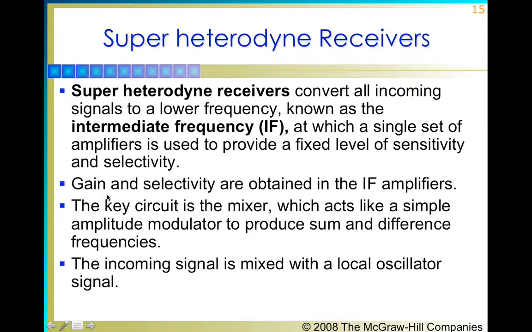Further it says that gain and selectivity are obtained in the IF amplifier stage, and the key circuit is the mixer, which acts like a simple amplitude modulator to produce sum and difference frequencies. The incoming signal is mixed with the local oscillator signal.